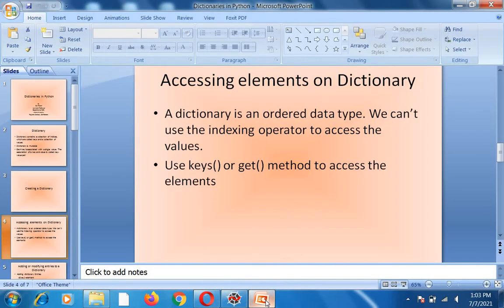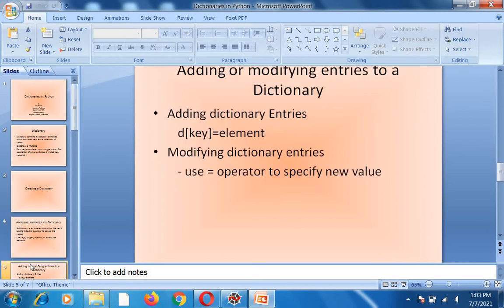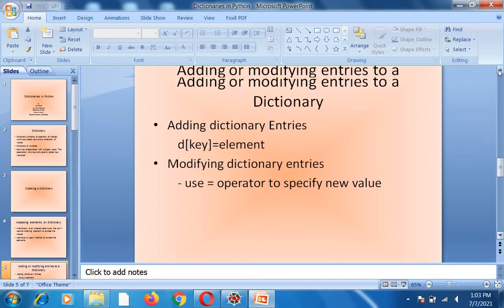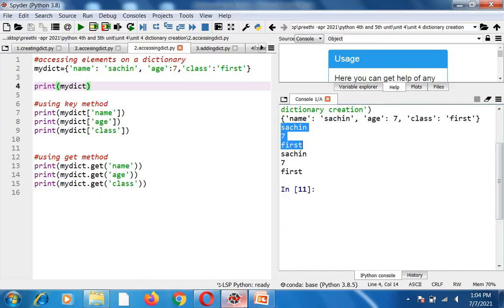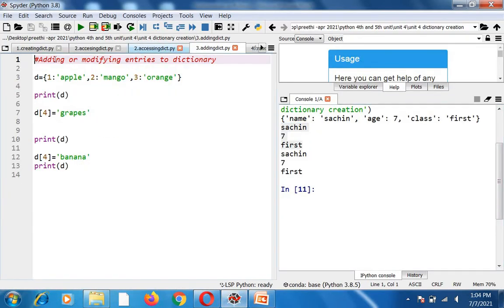Okay. Next, we proceed on to the next topic, that is adding or modifying the entries in a dictionary. As we all know, it is mutable. So you are able to add or modify the entries. So for adding a new entry, you have to use D of key equal to element. So the same operator, the equal to operator, is used for adding and also for modifying. Okay. We will see this. So for adding to the dictionary.